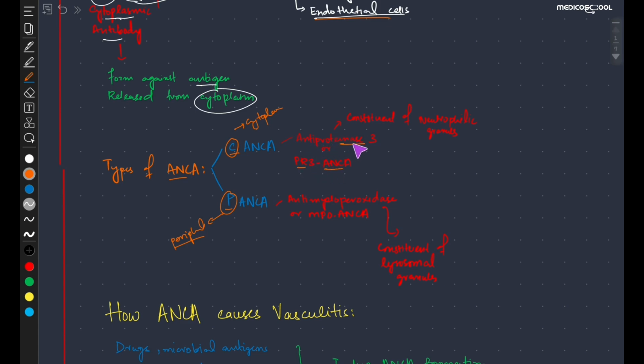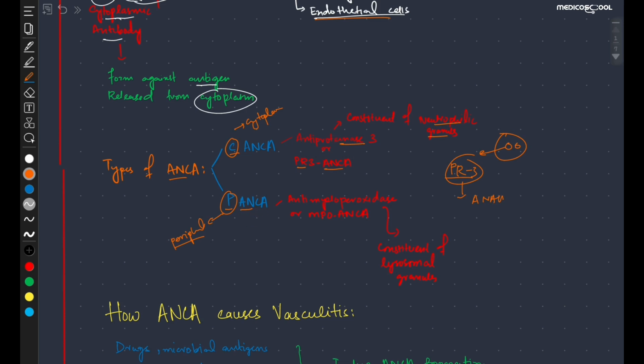What is anti-proteinase 3? What is proteinase 3? Proteinase 3 is usually a constituent of the neutrophil granules. For example, this is a neutrophil. It consists of small granules, and these granules contain a proteinase which is called proteinase 3. So these are the ANCA which are formed against this proteinase 3. So they are called anti-proteinase 3, PR3, or proteinase 3 ANCA.